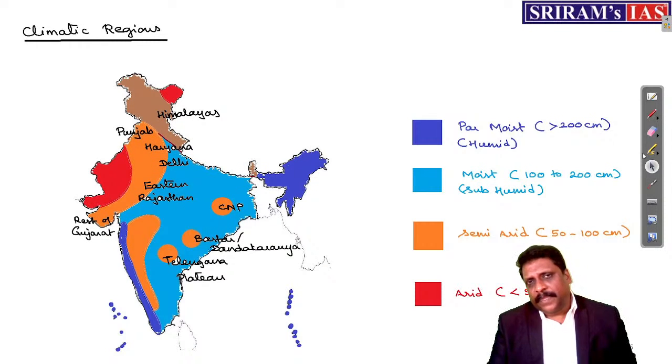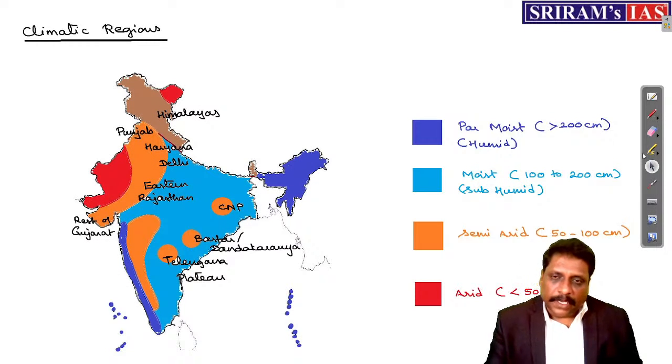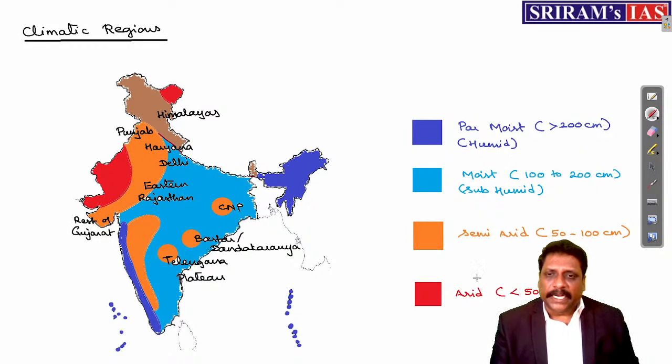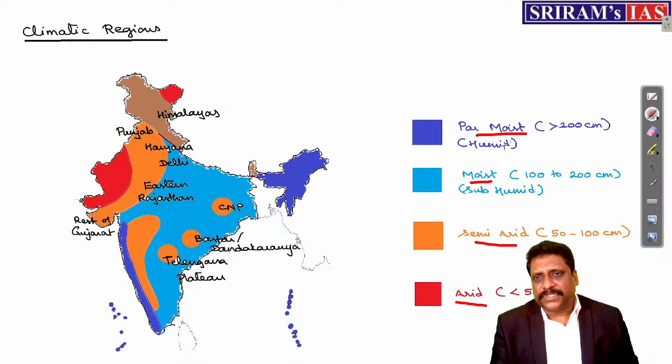In that way, depending upon the amount of precipitation received, these regions can be divided into 4 categories: arid, semi-arid, moist, per moist. Arid and semi-arid means dry.